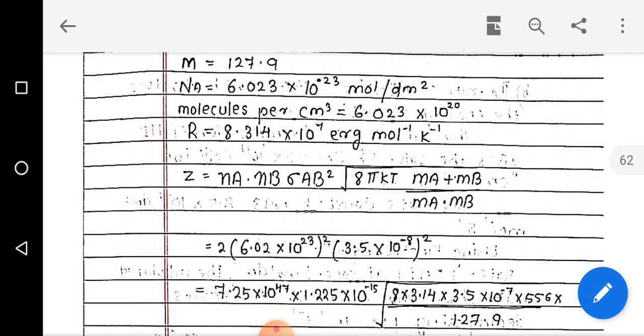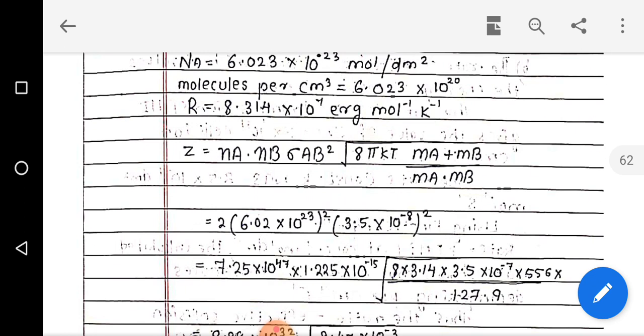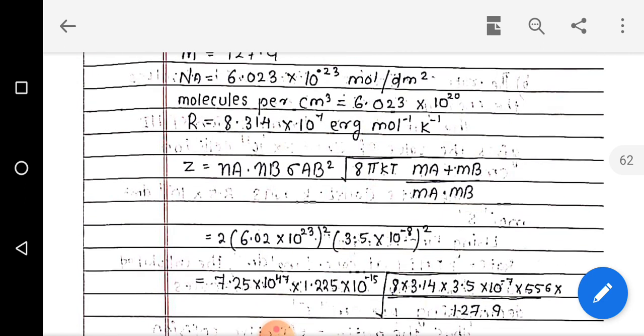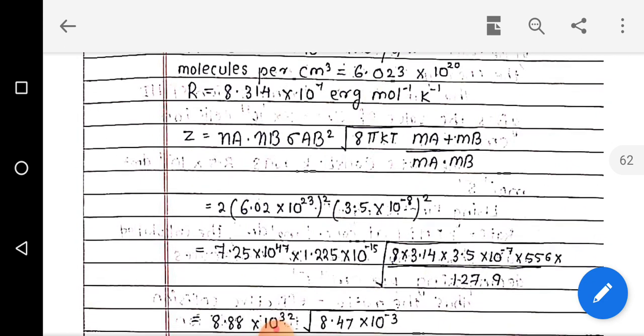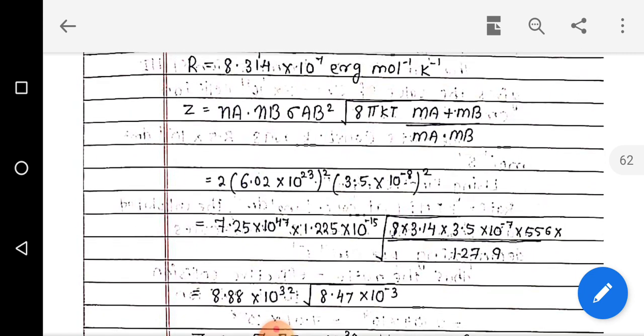And NA is Avogadro's number, that is 6.023 into 10 to the power 23 per mole, and the molecules per cubic centimeter is 6.023 into 10 to the power 20 molecules per cubic centimeter. And R is a constant value, 8.314 into 10 to the power minus 1 joules per mole per kelvin, that is the value of the gas constant R.